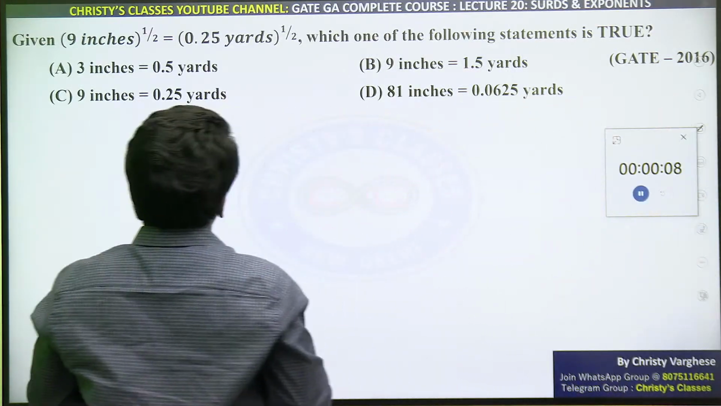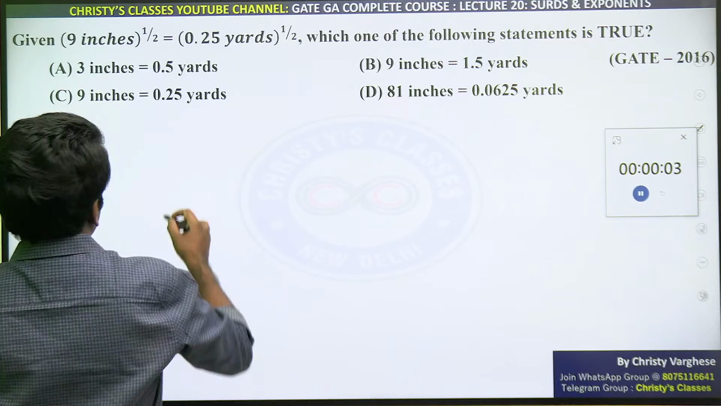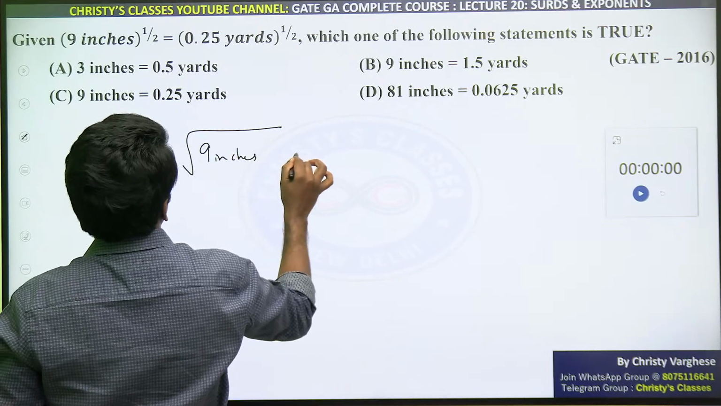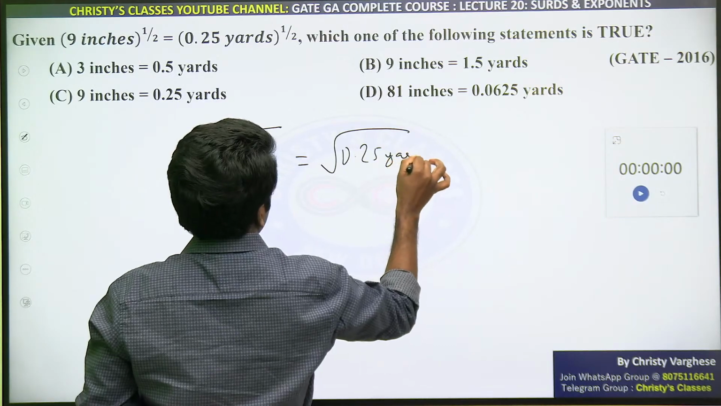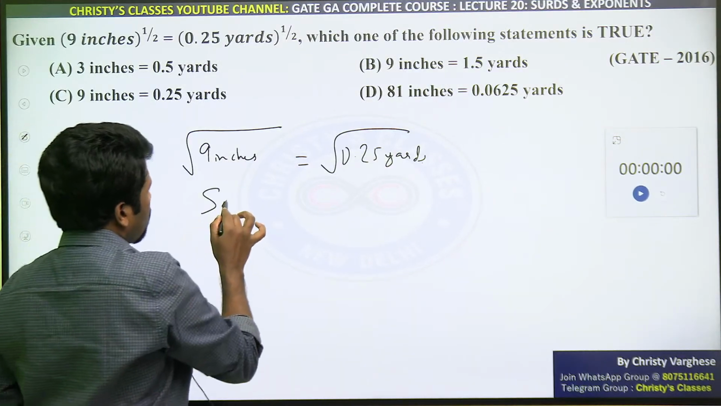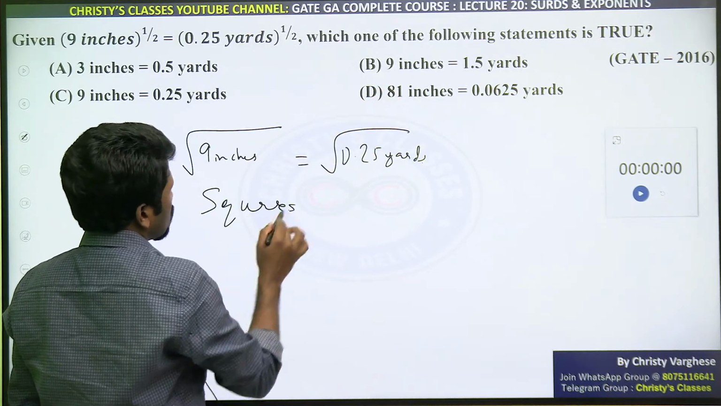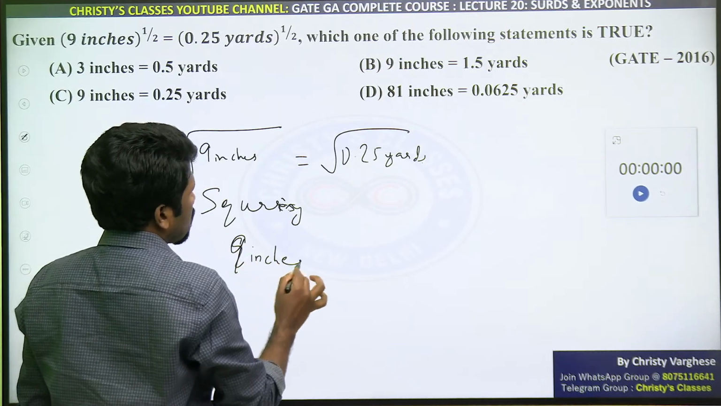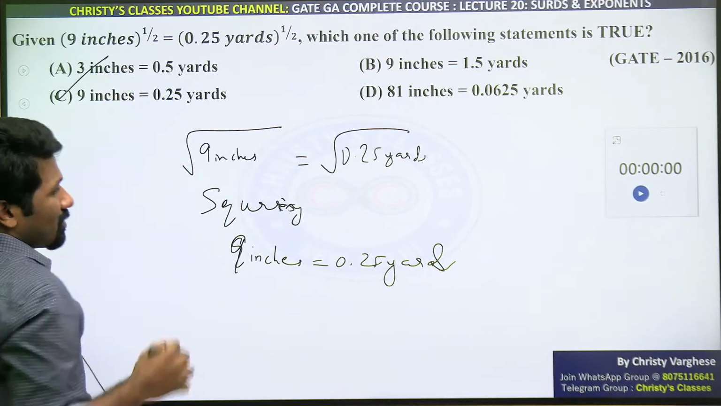Given 9 inches raised to half equal to 0.25 yards raised to half. Raised to half means square root, no? So the square root of 9 inches equals the square root of 0.25 yards. Which among the following is correct? You can square both sides, obviously, because the options are all not in roots. Squaring both sides, you will get 9 inches equal to 0.25 yards. Whichever option says so is the correct answer, option C.